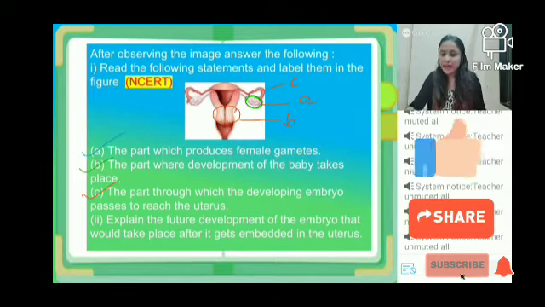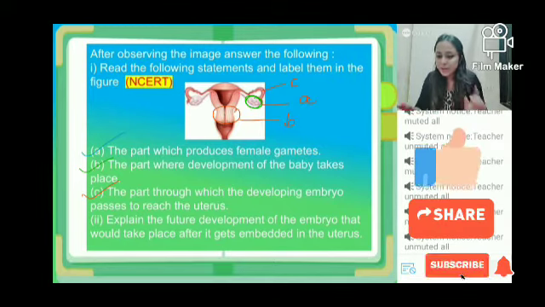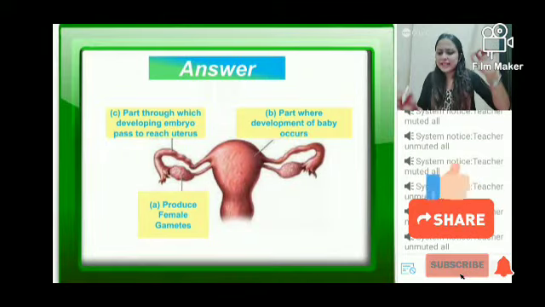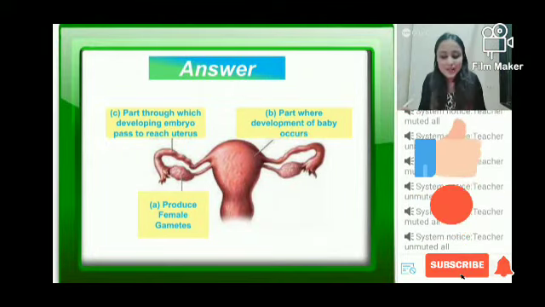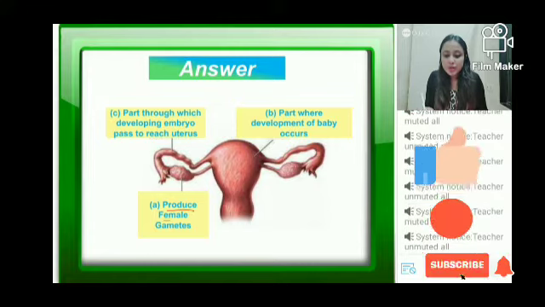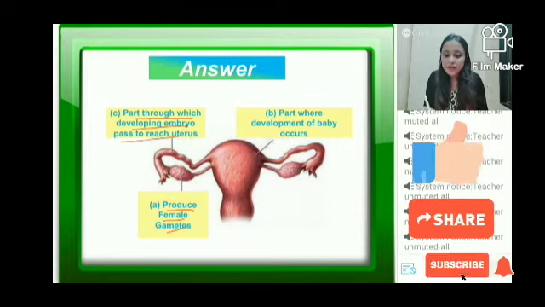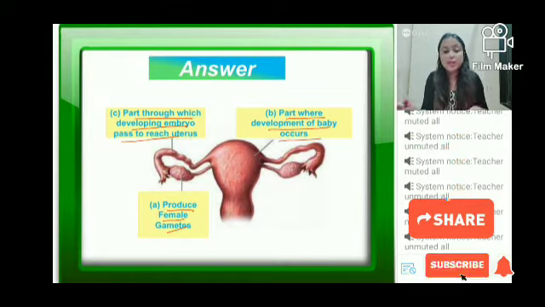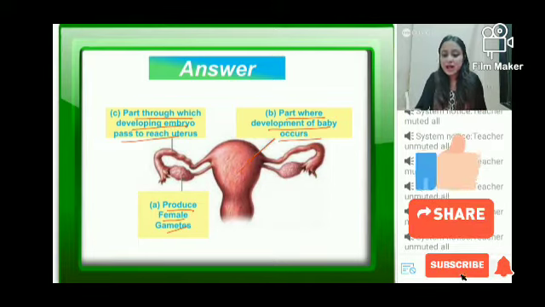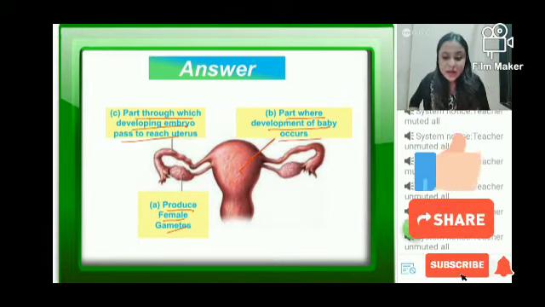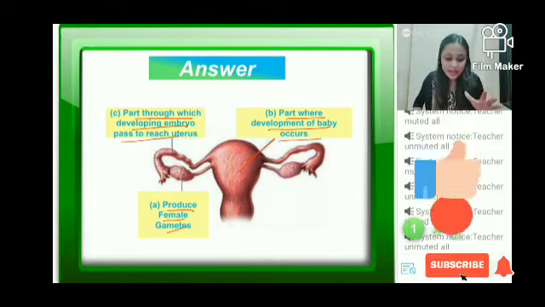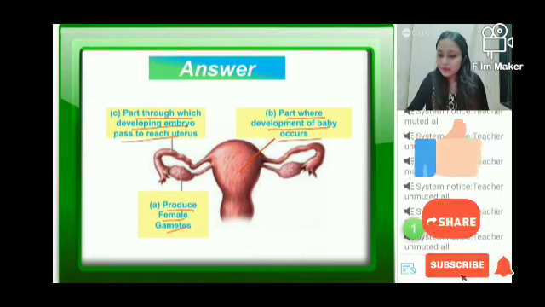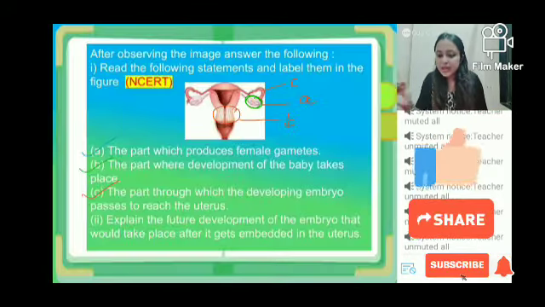Okay? People, if you have even the slightest confusion, your teacher has the answer for you. So yes, the part that produces the female gamete is the ovary, the part through which the developing embryo passes is the oviduct, and the part where the development of the baby will occur is the uterus. Okay, is this answer clear to everyone? Okay, very good.